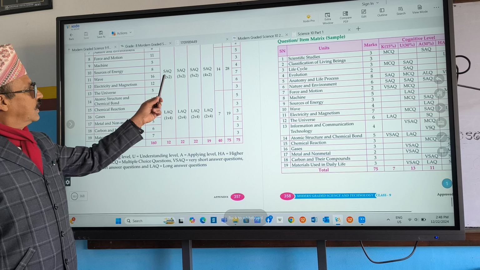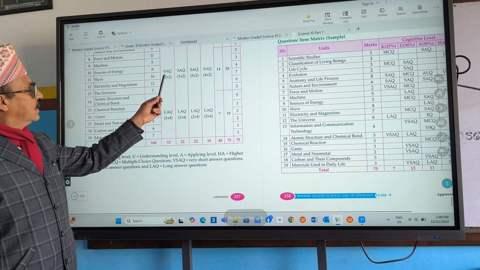Wave, 7. Electricity, how much? 6. And universe, 2 marks. Then atomic structure and chemical bond, how many marks? 6 marks. Then the next one, chemical reaction, 3 marks.